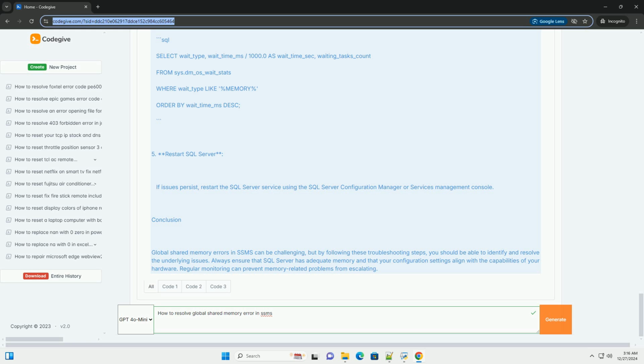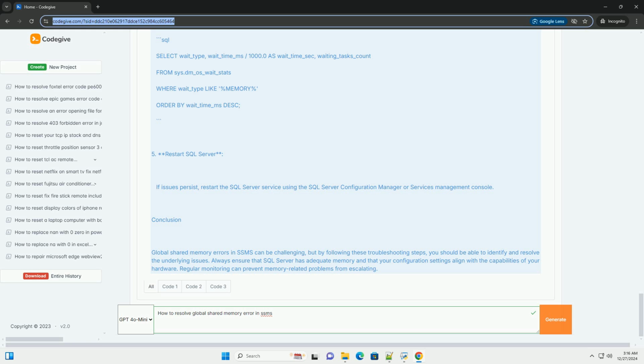Example scenario. Suppose you have a SQL Server instance that is running on a server with 16 GB of RAM. You notice that SSMS gives a global shared memory error when trying to connect. Here's how you might address the issue. 1. Check current memory settings. 2. Adjust memory settings. If the max server memory is set too high, example 14 GB, consider lowering it to leave space for the OS.